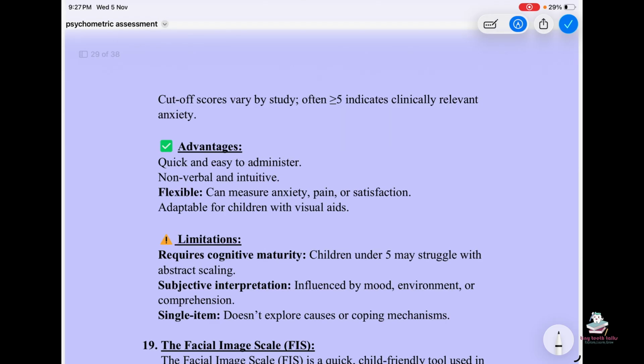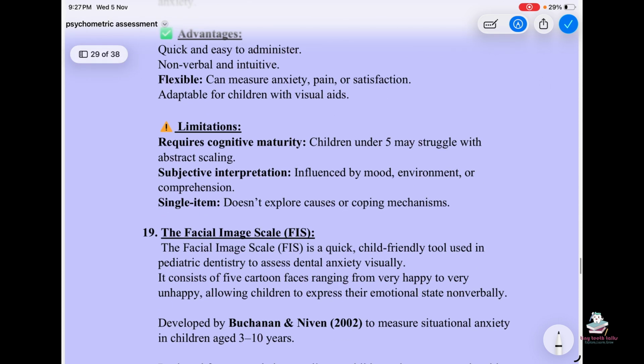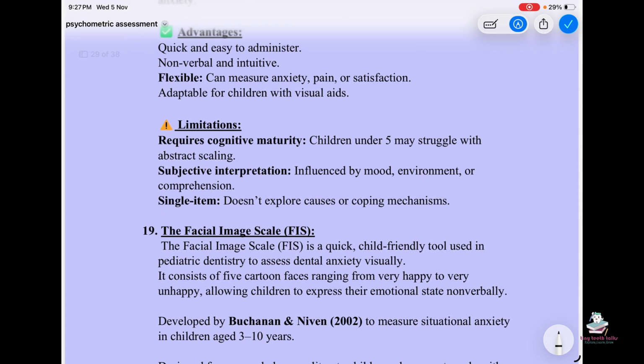Advantages: quick and easy to administer, non-verbal and intuitive, flexible, can measure anxiety, pain, or satisfaction, adaptable for children with visual aids. Limitations: requires cognitive maturity. Children under 5 may struggle with the abstract scaling. Subjective interpretation influenced by mood, environment, or comprehension. Single item, doesn't explore causes or coping mechanisms.